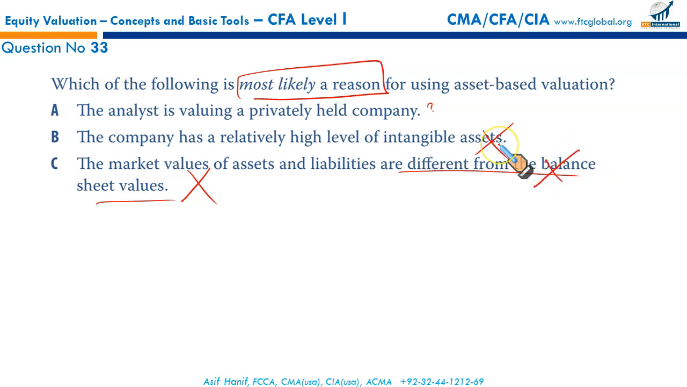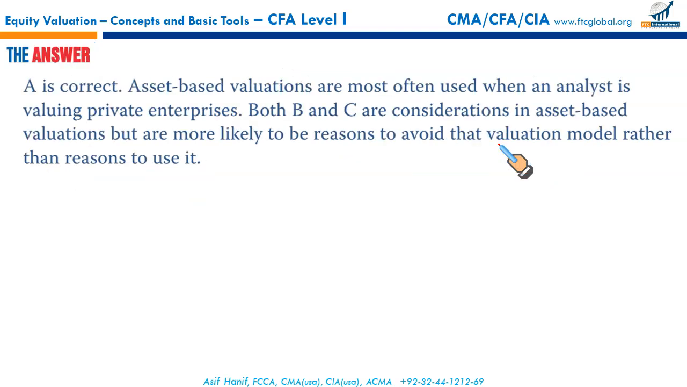So it means that we have to deliberate on A. The analyst is valuing a privately held company. This is the correct statement. Asset-based valuations are normally used for those firms that do not have listed stock, or whose securities are not publicly available. So it's used for companies that are privately held. That makes A the correct option.